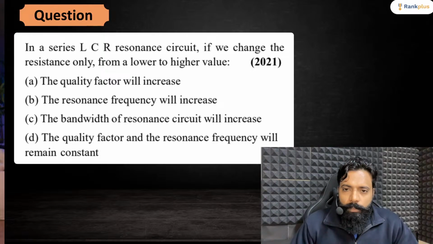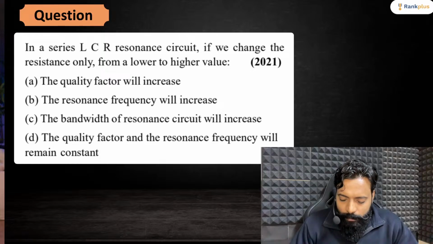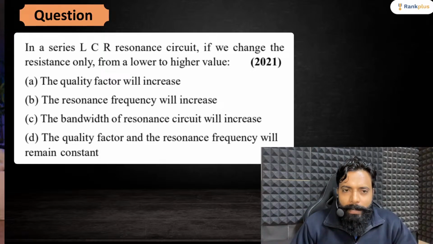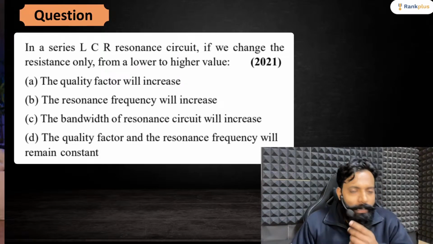So here we have another question. In a series LCR circuit, if we change the resistance only from lower to higher values, then what will be the effect? Tell me. Bandwidth. Okay. If you do not know about the bandwidth, I hope that you may know about the quality factor. Do you know about the quality factor?